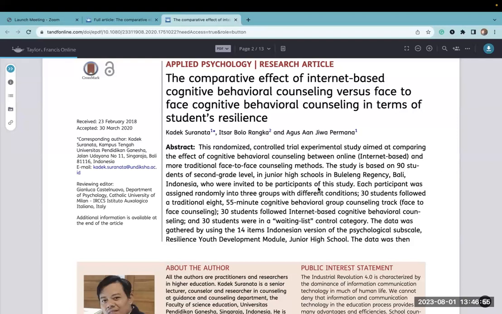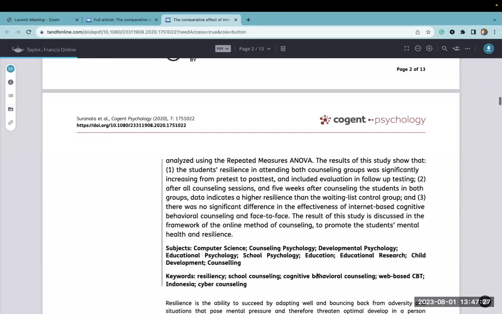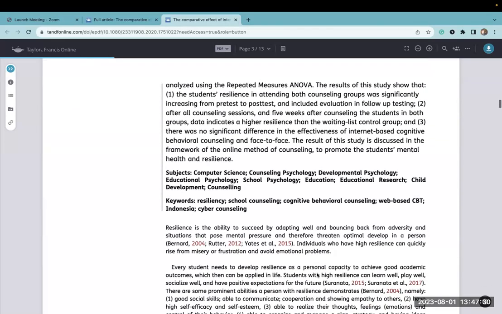90 students in junior high in Bali, Indonesia, were divided into 3 groups. One group received the in-person counseling for 8 weeks, 55 minutes, and then 30 were in the internet-based group, which were online modules, and then 30 students were on a wait list. And they used the Resilience Youth Development module, junior high school level, and the data was analyzed using a repeated measures ANOVA. And these were the results of the study summarized. So let's jump right in.